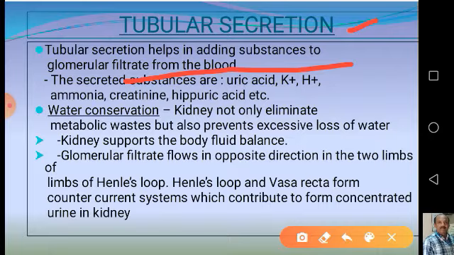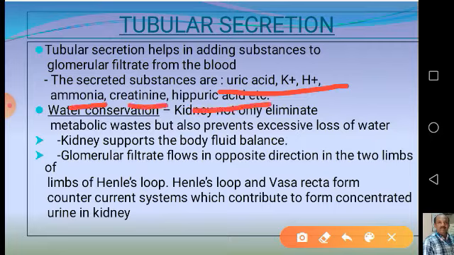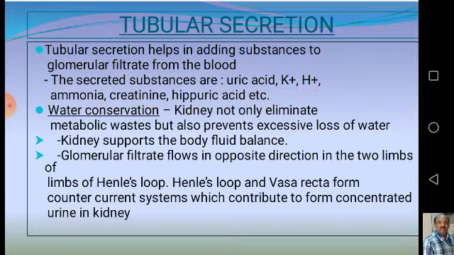And generally the secreted substances diffused from the blood into the renal tubule are uric acid, potassium and hydrogen ions. Some amount of ammonia, creatinine and hippuric acid are also diffused from the interstitium into the renal tubule.